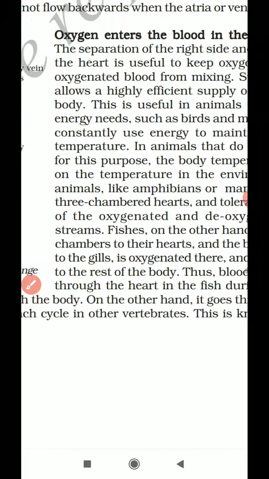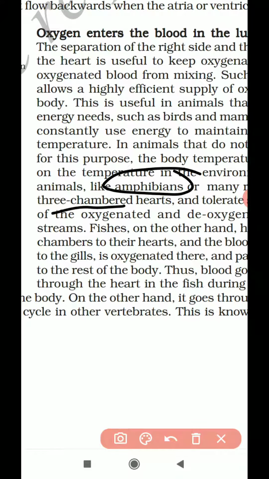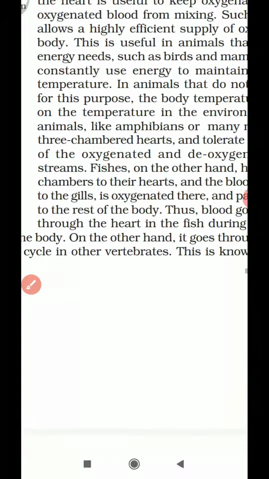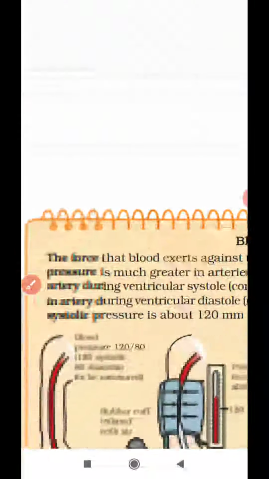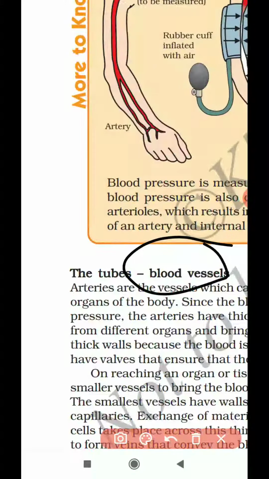And one thing you have to know: the heart of amphibians is made up of 3 chambers, whereas the heart of fishes is made up of only 2 chambers. Okay, what about humans? How many chambers does a human heart have? 4 chambers. Okay, so this is about transportation in human beings. In the next video, we will be learning about blood vessels.